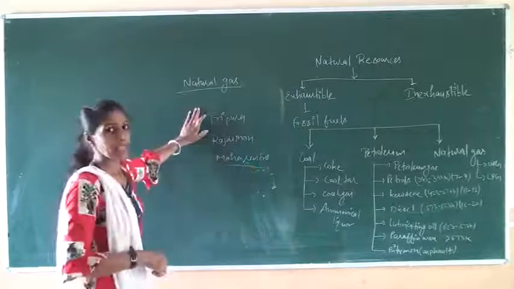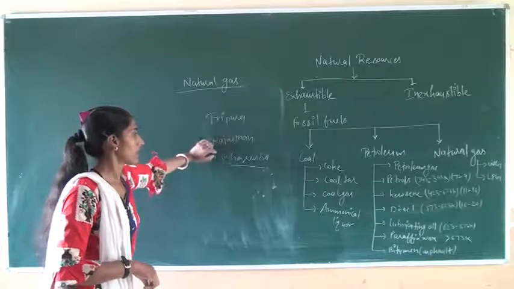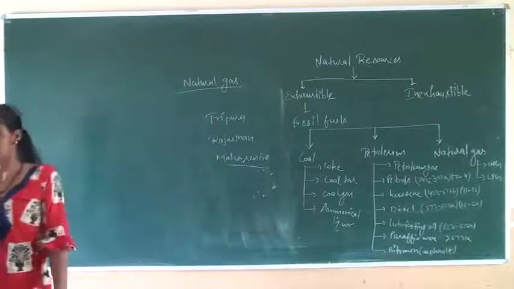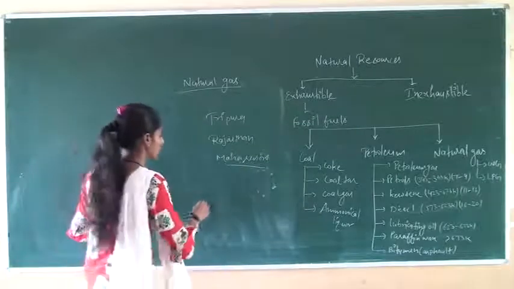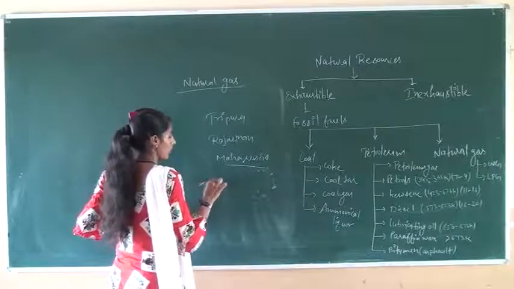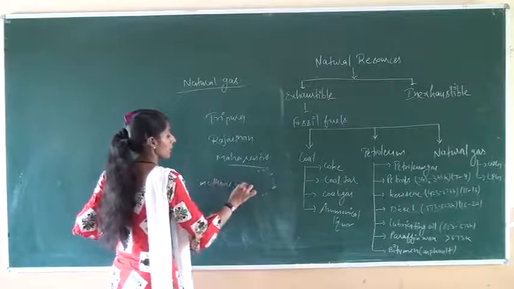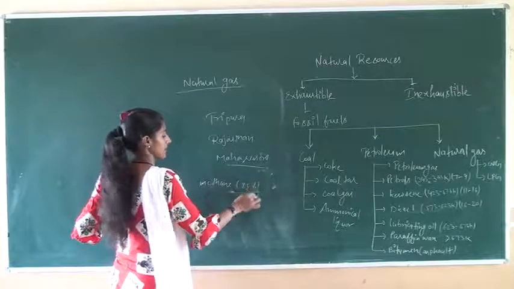In India, natural gas is mainly found in Tripura, Rajasthan and Maharashtra. Natural gas consists mainly of methane, about 85%.